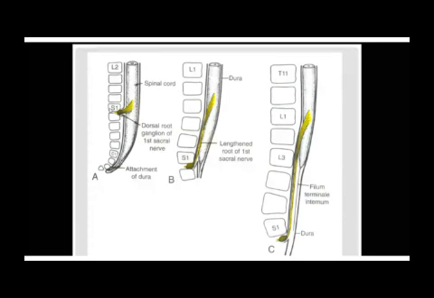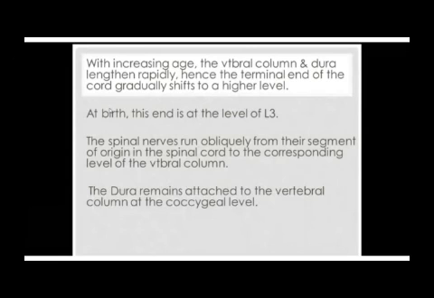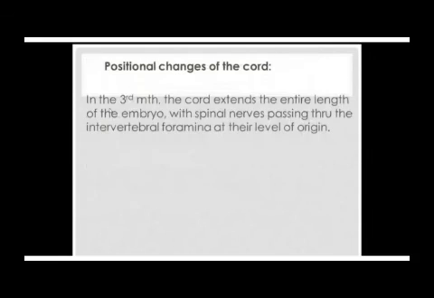And this is what I've been meaning here: that in the third month, the cord extends the entire length of the embryo, with spinal nerves passing through the intervertebral disc at their level of origin. Where you have intervertebral disc S1 and vertebra S1, that is exactly where you have the sacral segment S1, and the spinal nerve moves out exactly from that point because they are equal in length.